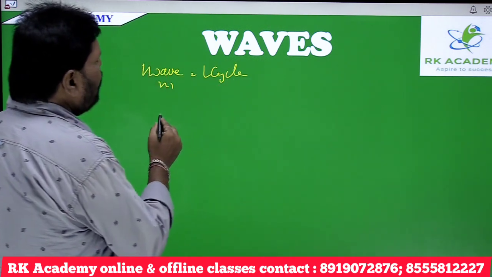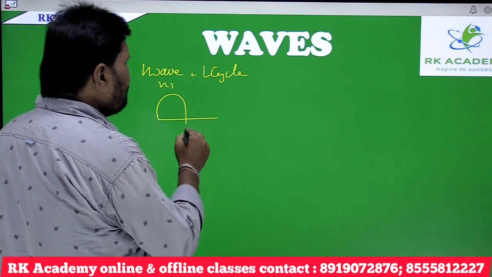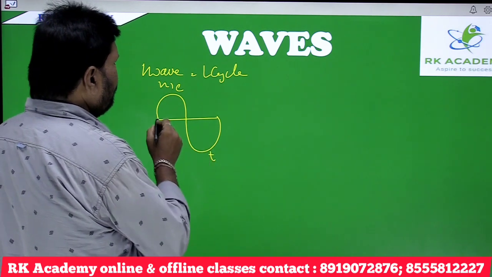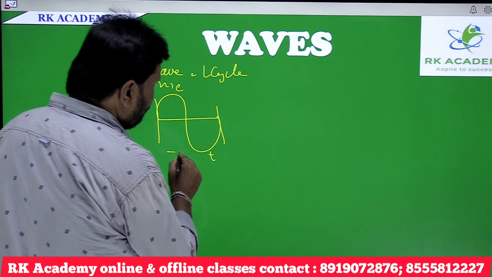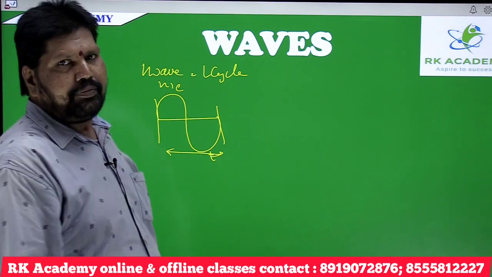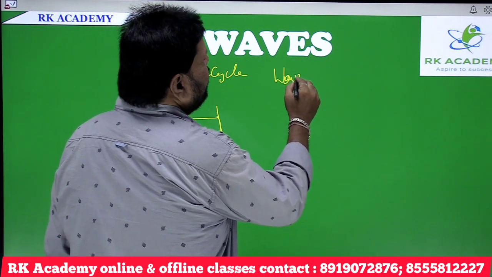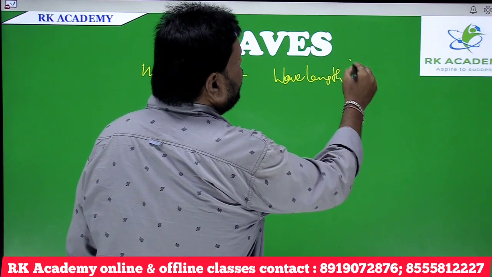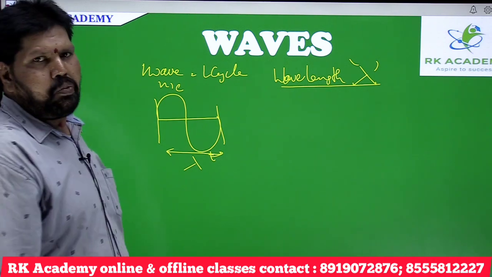For example, in the case of a transverse wave, one crest and one trough is known as one wave. The length of one complete wave is known as the wavelength, which is denoted by lambda.